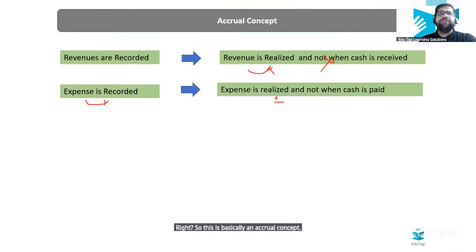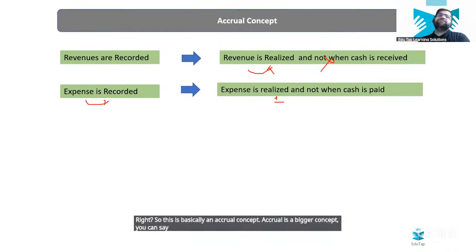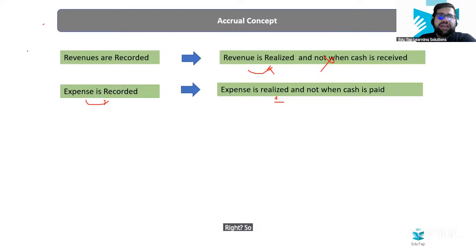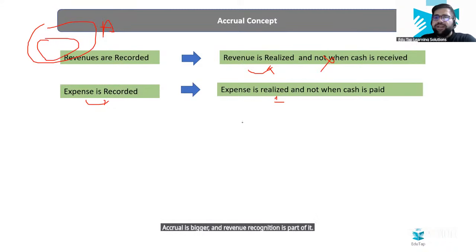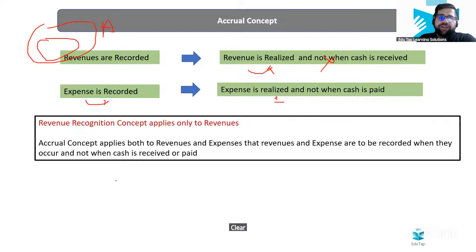Accrual is a bigger concept, you can say, and revenue recognition is a part of it, right? So if I draw a diagram like this, accrual is the superset. Accrual is bigger and revenue recognition is part of it. Clear, everybody? Now, let's move forward. Revenue recognition applies only to revenue. This I have told you.